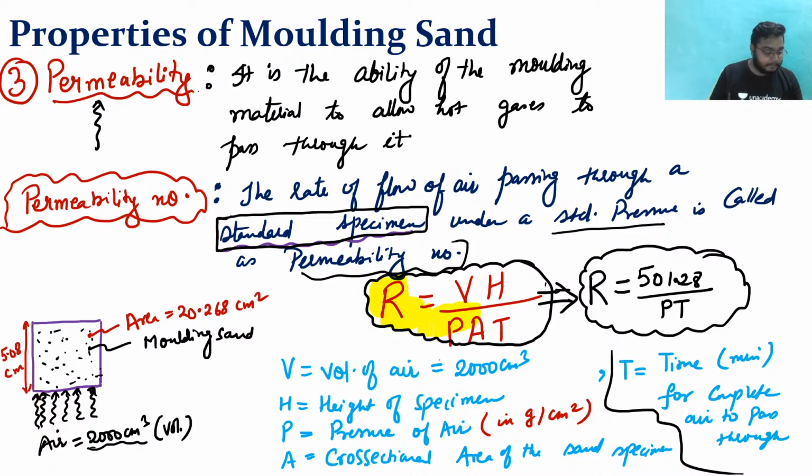Sir, the height is 5.08 centimeter. This is the area, 20.268, and this is the volume of air. Clear? Volume of air. So we are getting R is equal to VH by PAT, and once I put the standard specimen values, I will be getting R is equal to 501.28 by PT.